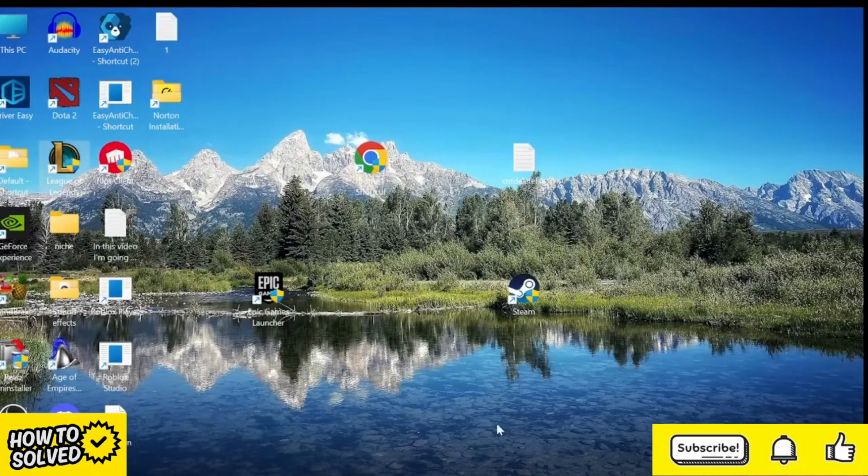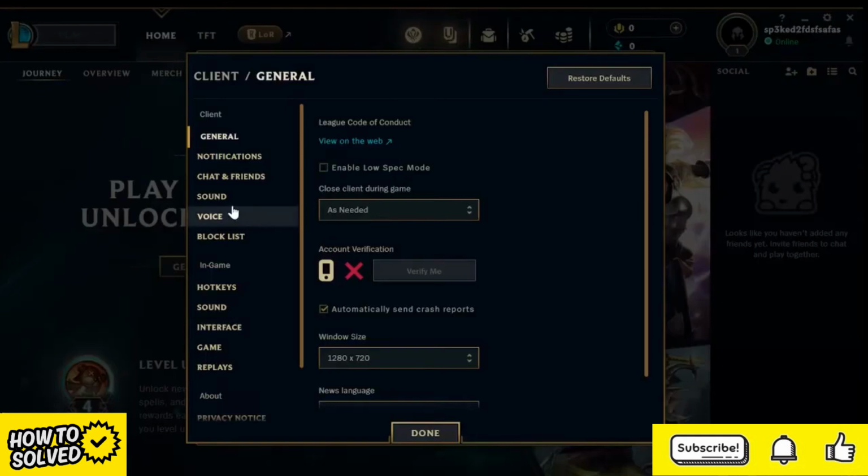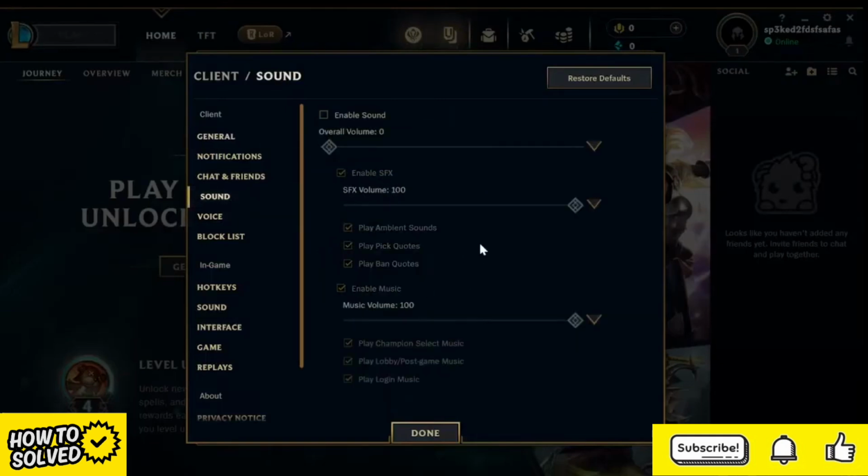So head over to League of Legends, and inside of the League of Legends client you need to come to the settings in the top right here and come over to the sound tab, and you need to make sure all of these settings here are enabled by checking enable sound and making sure all of these volumes are set to 100%.